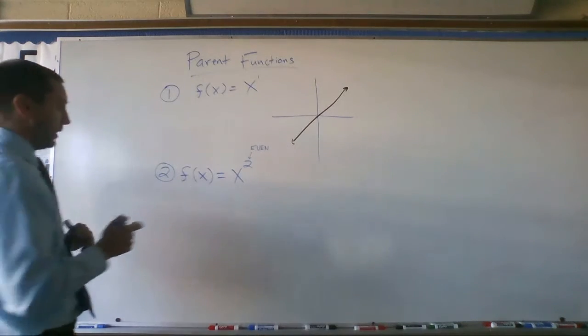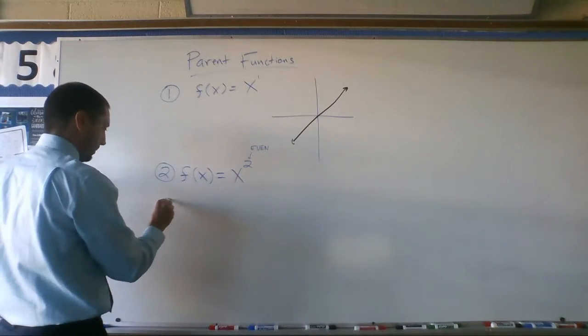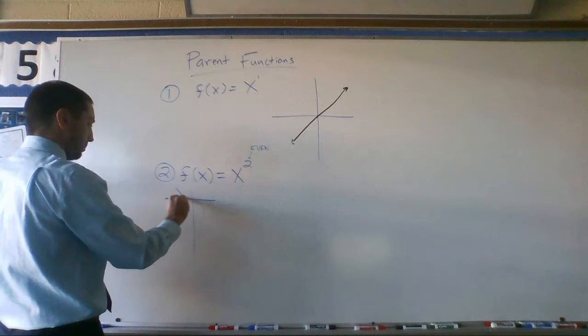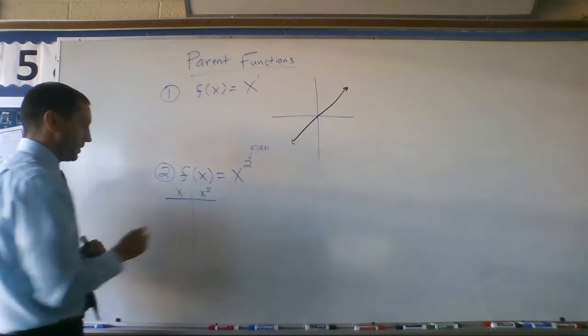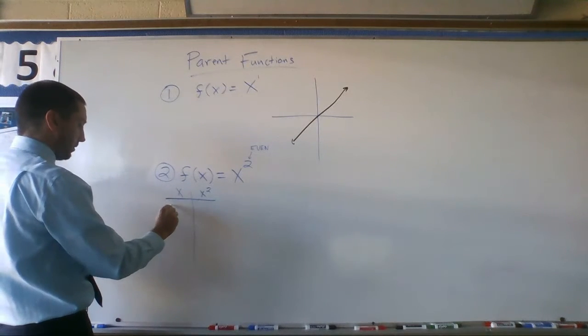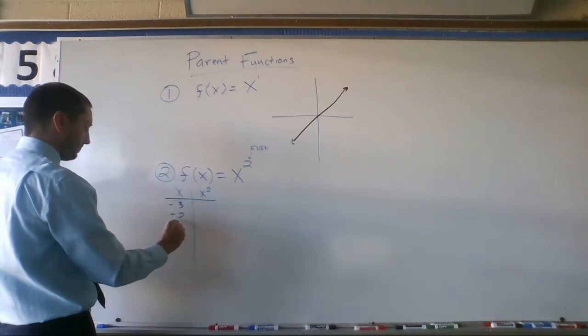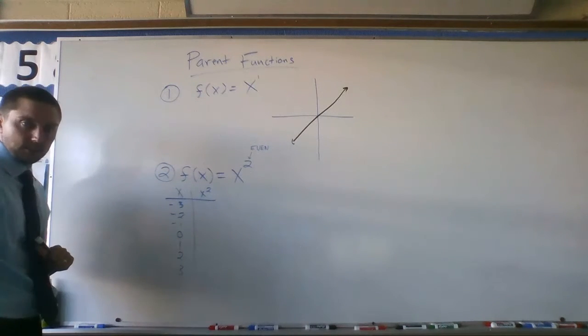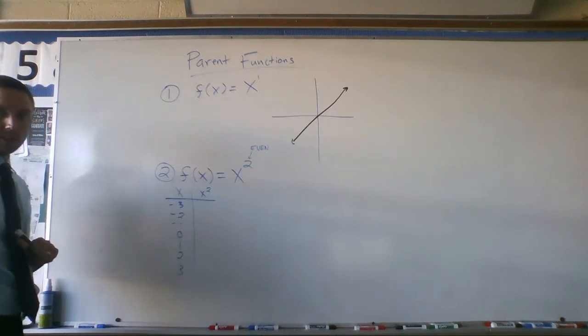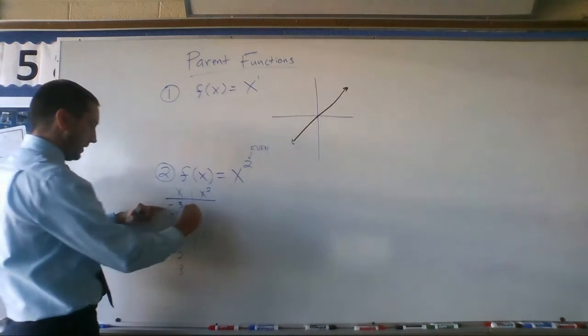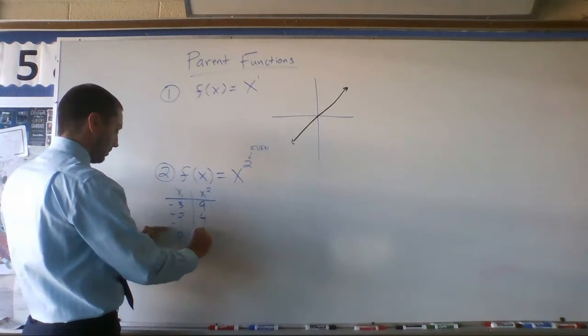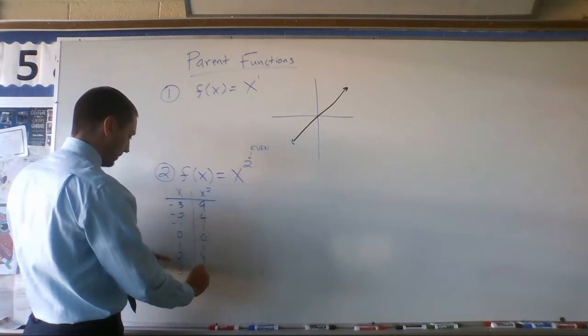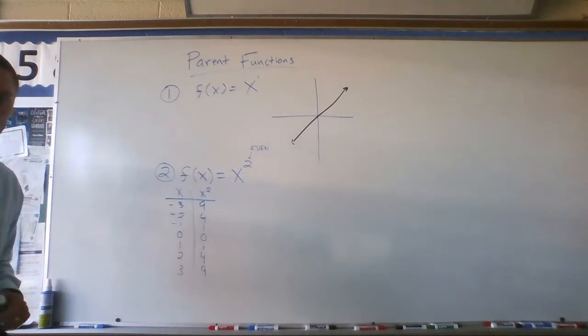All right, if we make a quick table here, we'll probably make a lot of tables today. On my table, I'll throw in a couple negatives, a couple positives, and 0 is always a good idea. If I plug these in, I get 9, 4, 1, 0, 1, 4, 9. So here's my table for x squared.